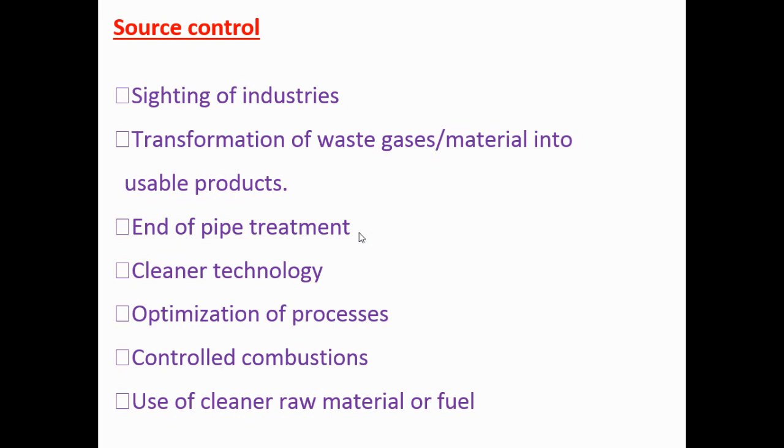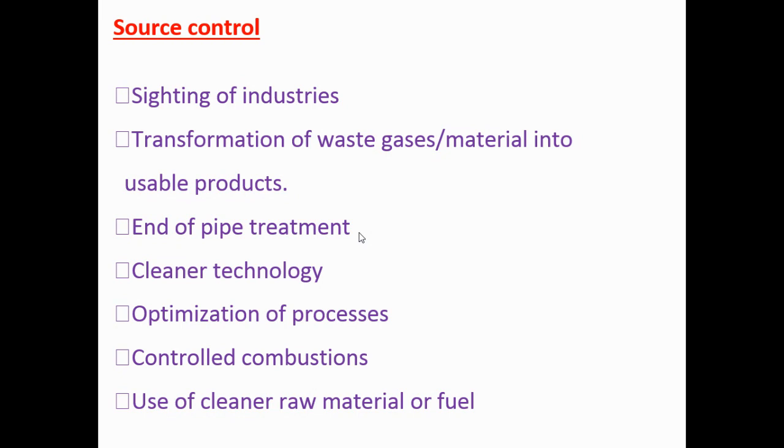Then siting of industry, and transformation of waste gases into usable products. Before releasing the air pollution to the atmosphere, we have to transform the waste gases into some new useful product. That is one method. Another is end of pipe treatment. End of pipe treatment means before releasing to the atmosphere we pass the air to a different industry.